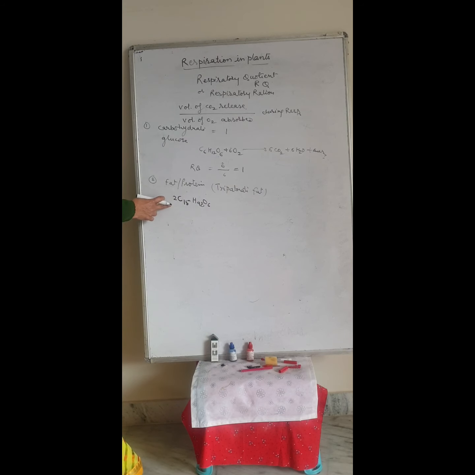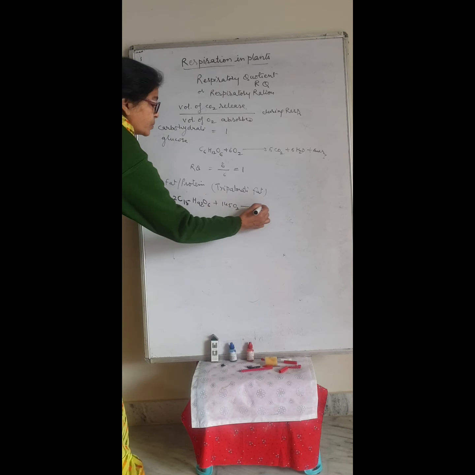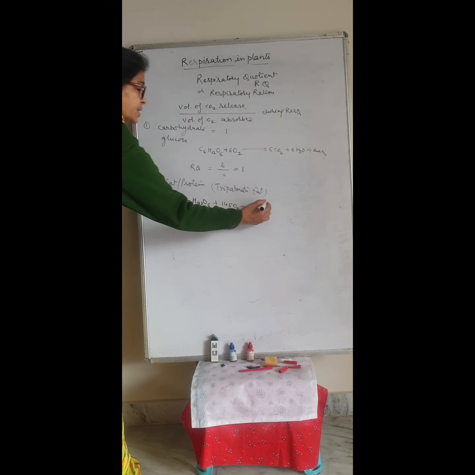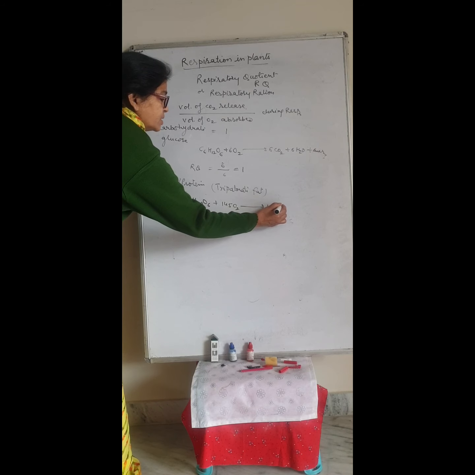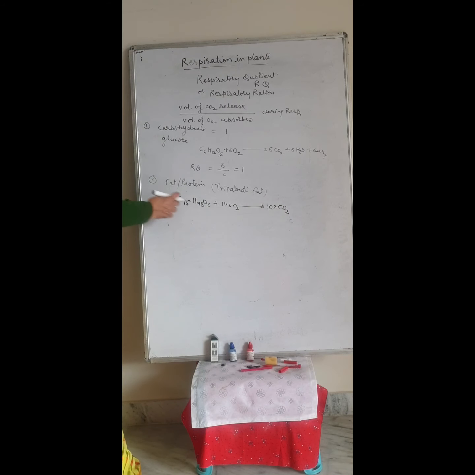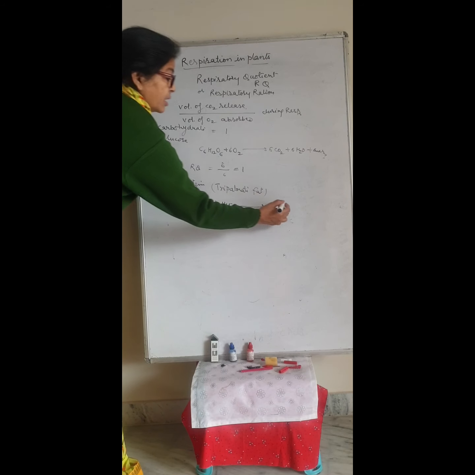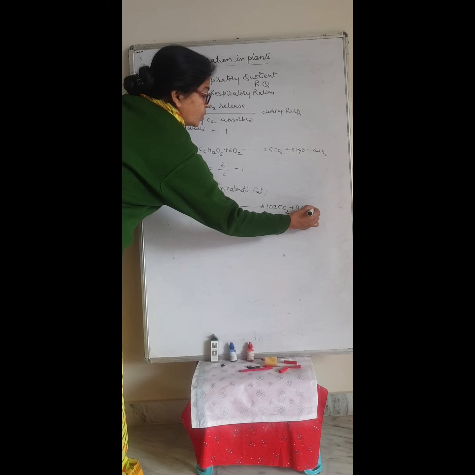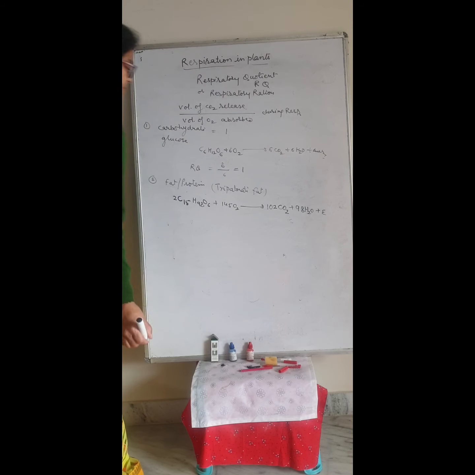We have to balance it: C51H98O6 plus 145 O2 gives 102 CO2 plus 98 H2O plus energy.